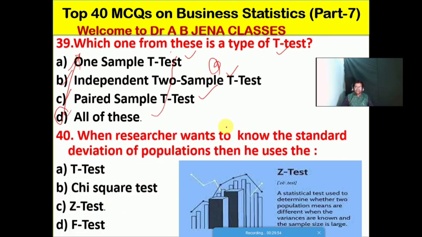Next one, the answer will be the Z test. When the researcher wants to know the statistical deviation of a population, then he uses the Z test. So friends, the Z test is the statistical test used by a researcher to determine whether two population means are different when the variances are known and the sample size is large. That is the meaning of the Z test.